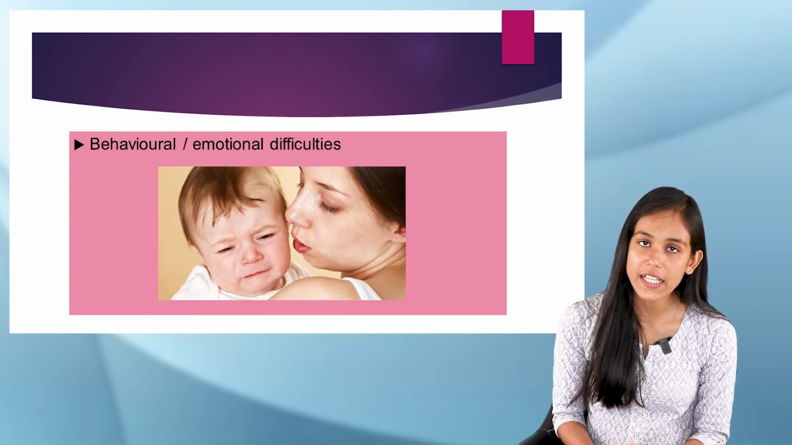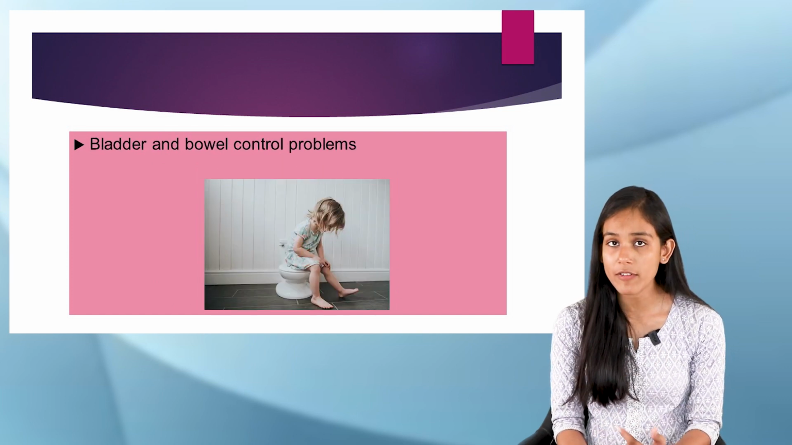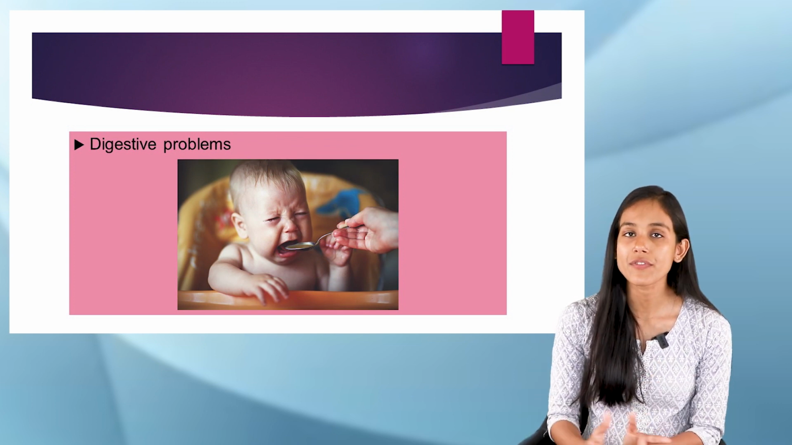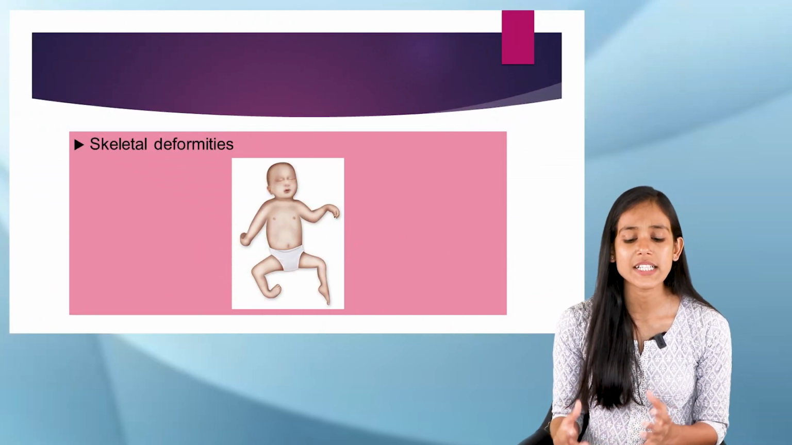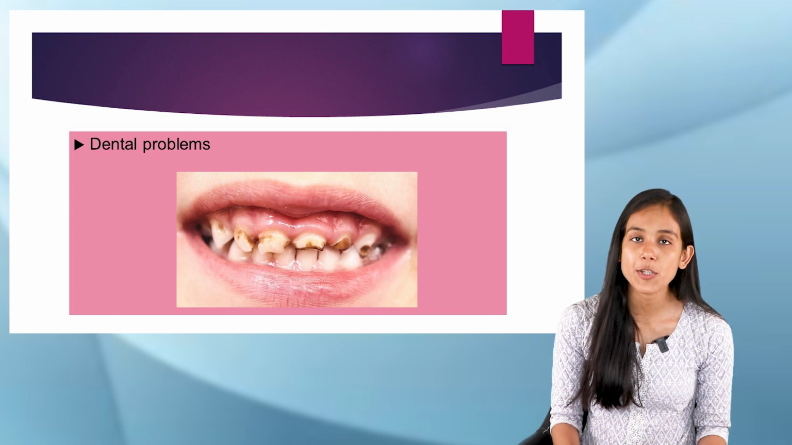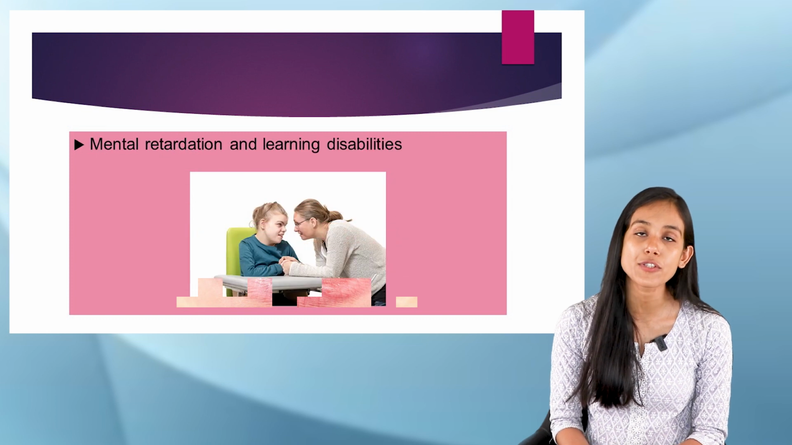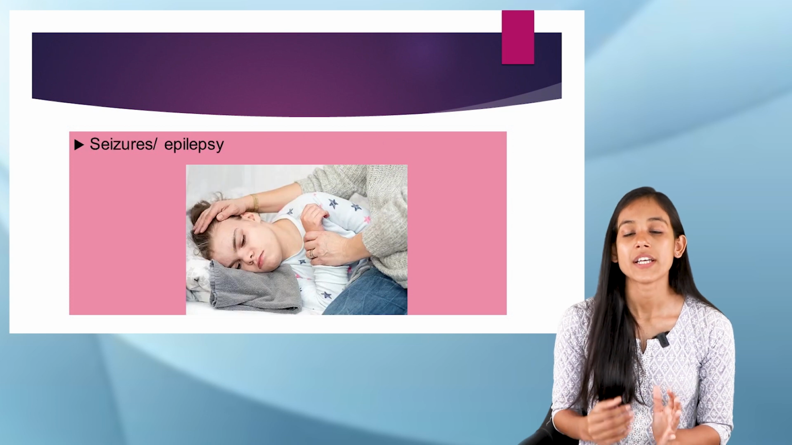And there will be behavioral and emotional difficulties. Also, there will be communication disorders, bladder and bowel control problems. There will be digestive problems. So you can understand there are a lot of things which might get affected due to this condition, right? Also skeletal deformities or dental problems might be present. And apart from all these things, there might be mental retardation and learning disabilities, and also seizure or epilepsy. So all these signs and symptoms might be present in the child with cerebral palsy.